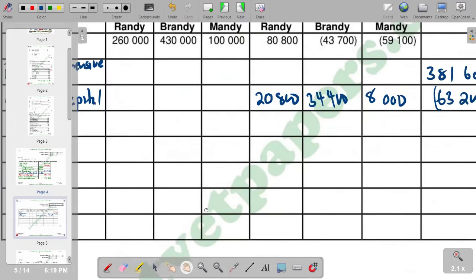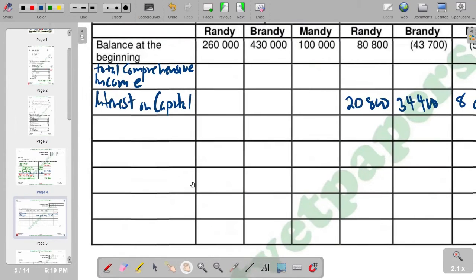And we go to the next part whereby we have now interest on current account. So we are saying interest on current, of course, we are also supposed to put it under the current account columns.